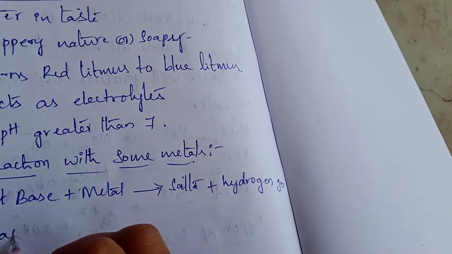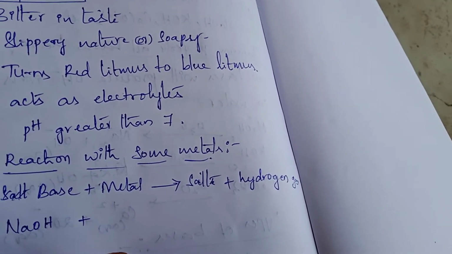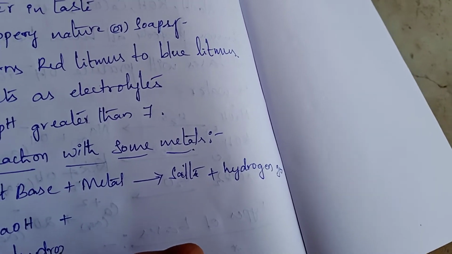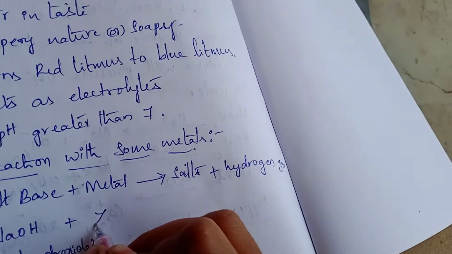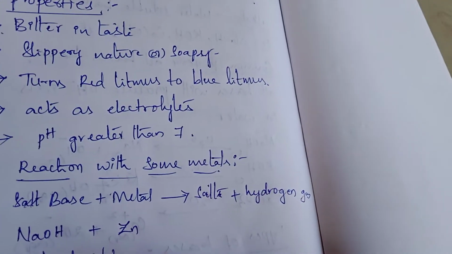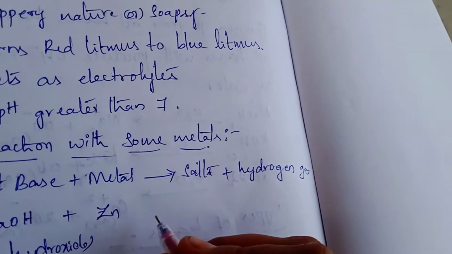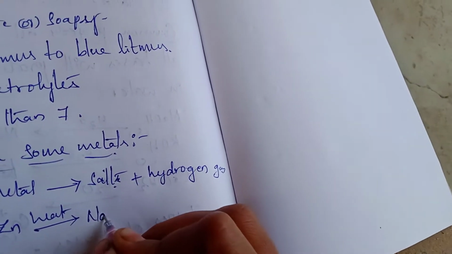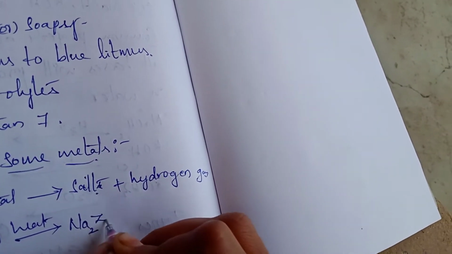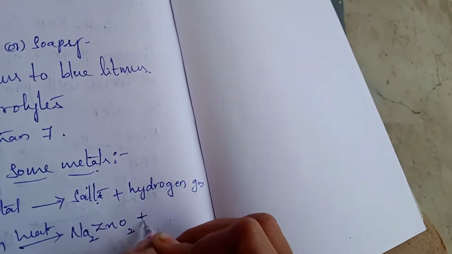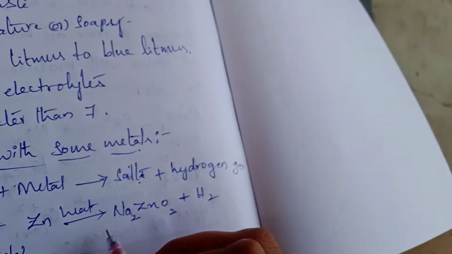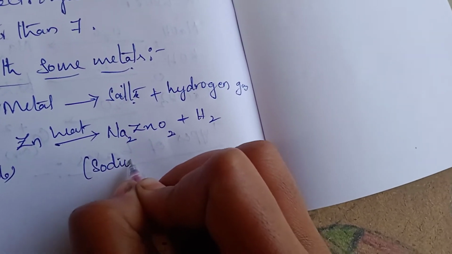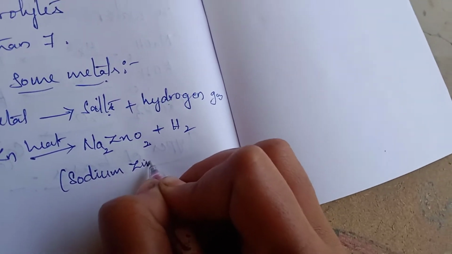Now take one example. Base example, I am taking sodium hydroxide. Metal, I am taking zinc. So when we are heating zinc metal with sodium hydroxide, what will be the products? Salt and hydrogen gas. What is the salt? Na2ZnO2 and hydrogen gas. What is the salt name? Sodium zincate.